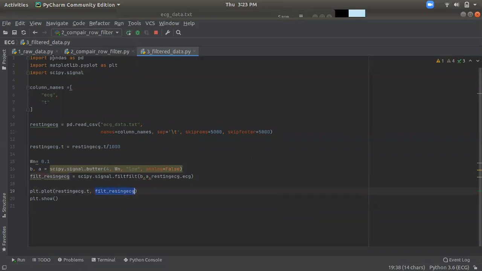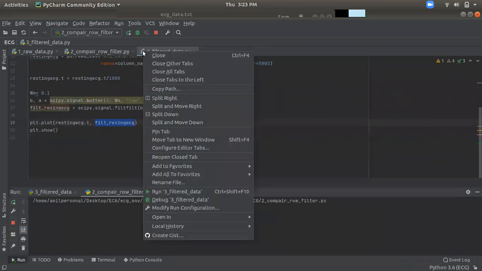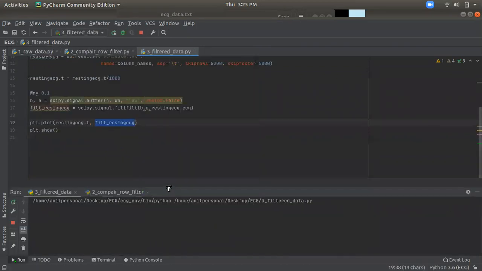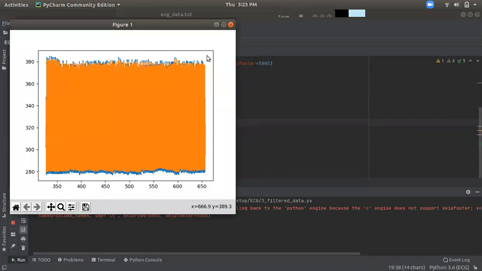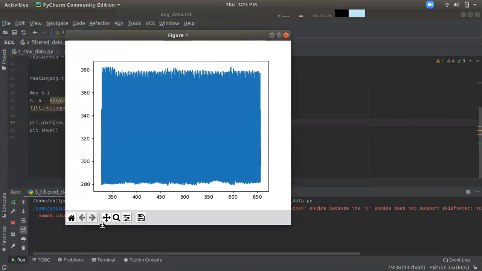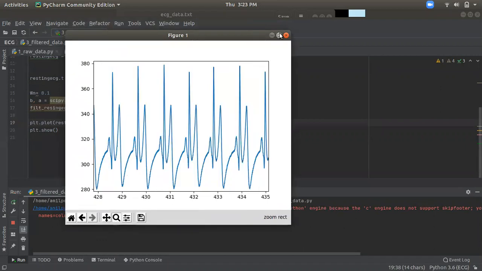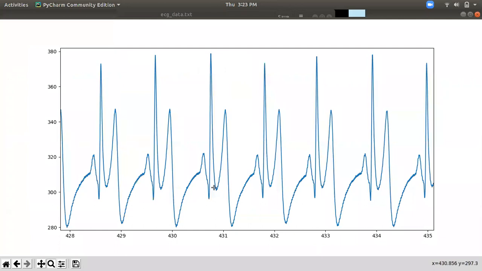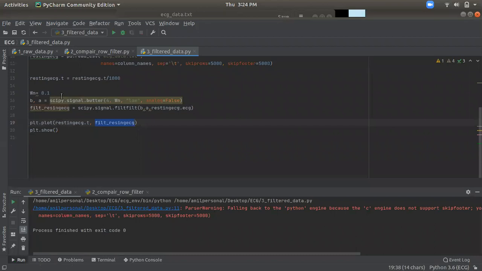Sorry, we have to run the third one. So this is the third one. It's completely smoother, which is our requirement. As you can see, it is quite smoother than the original signal, right? So let's move towards the fourth one.